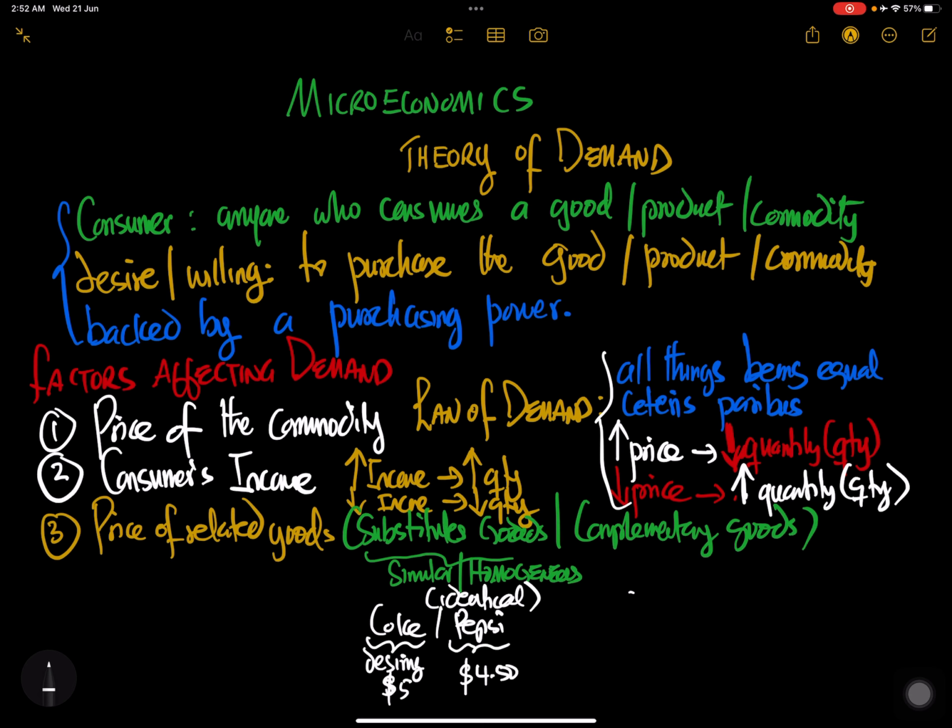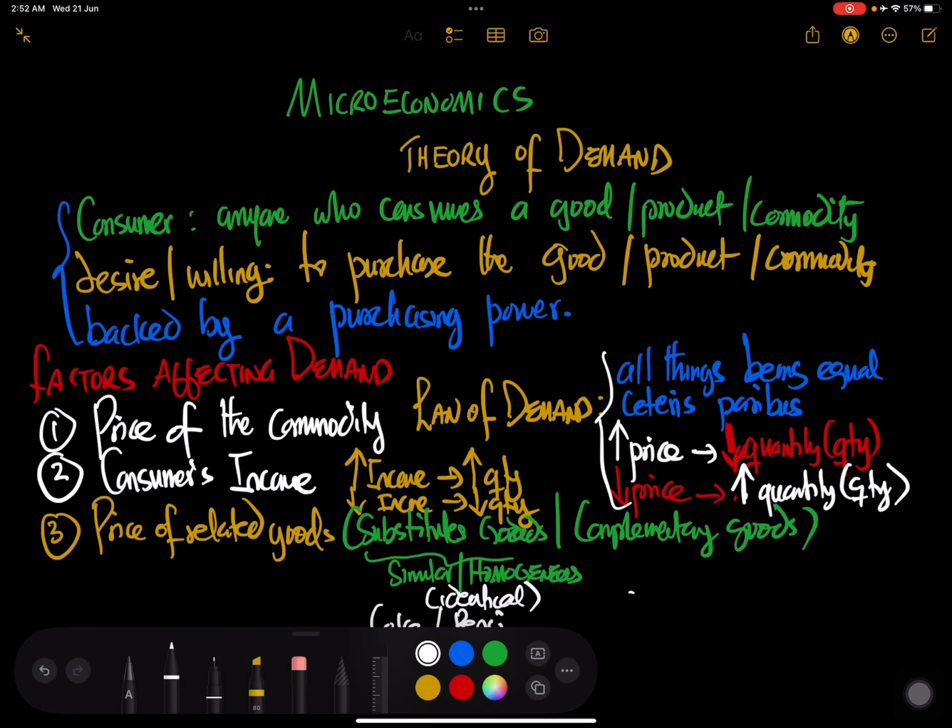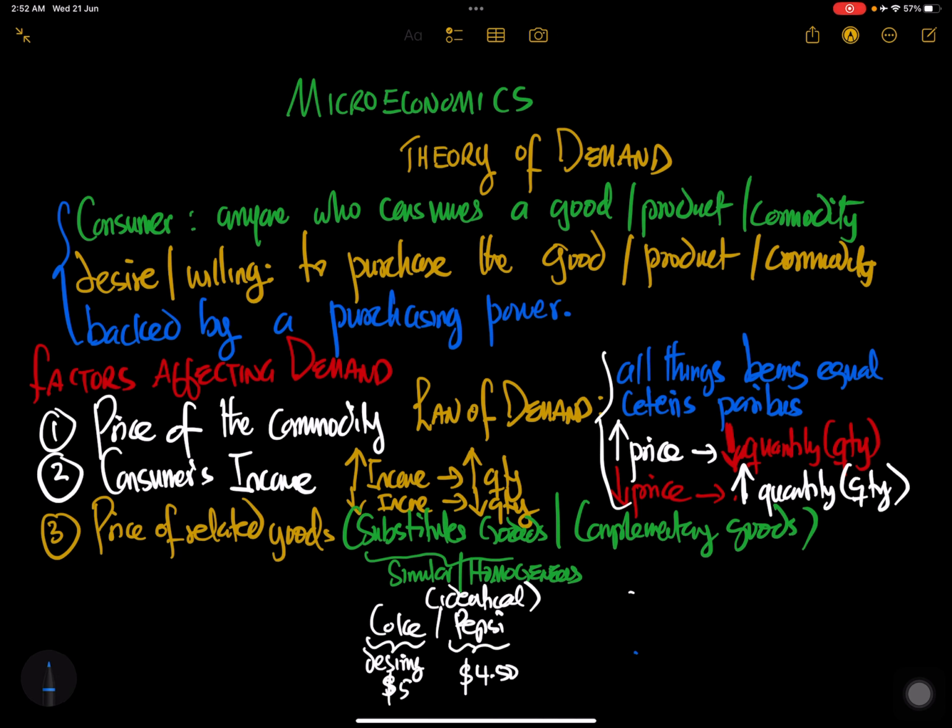What is going to happen is that even though the consumer wants to consume Coke, he might go for Pepsi, all things being equal. The words here are all things being equal. We are holding other factors constant, and we are just looking at price. If we are just considering price and not any other factor, it is more likely that the consumer will just purchase the Pepsi and consume it.